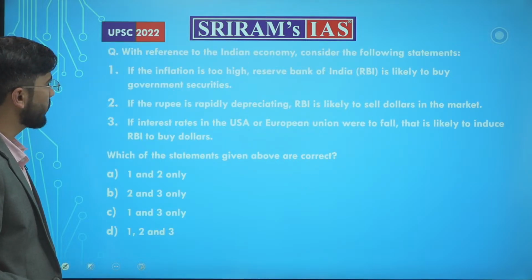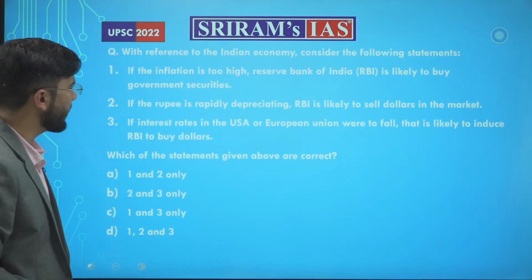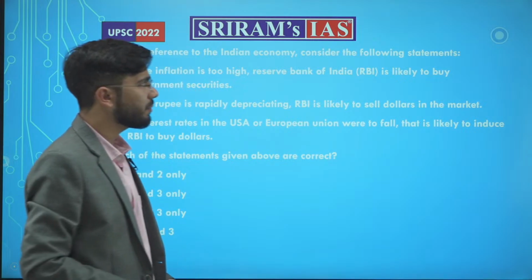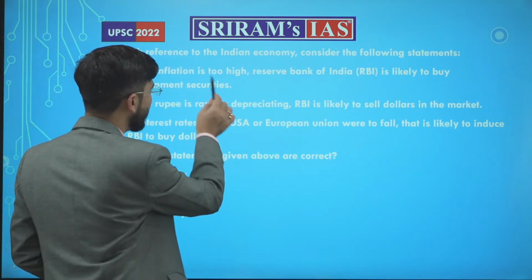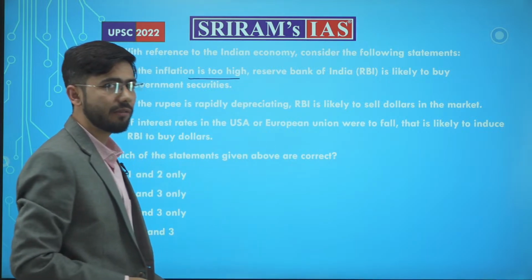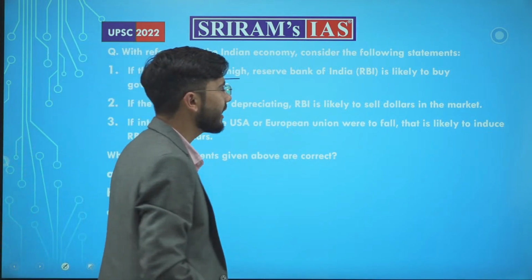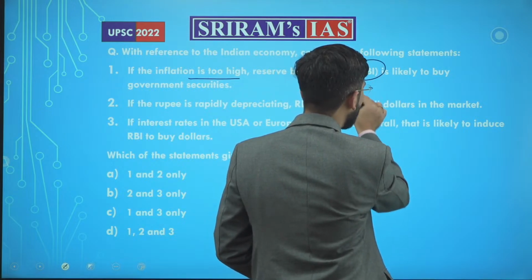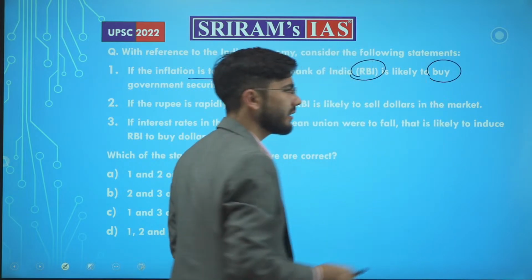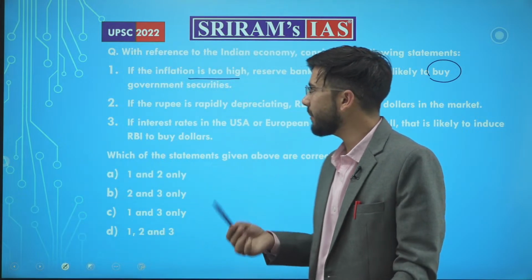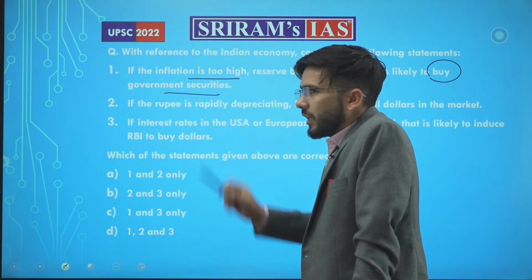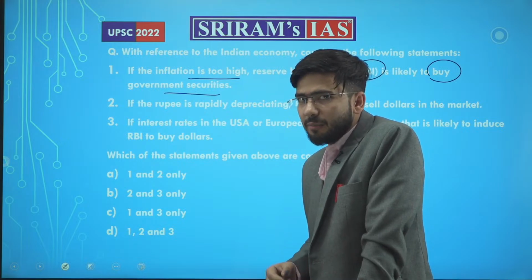Moving further, we have one more question on inflation only. This question UPSC asked, a very simple question, that if the inflation is too high, then what will RBI do? Is likely to buy. Do you think that RBI will buy? What will it buy? It will buy government securities. What do you think of this statement?